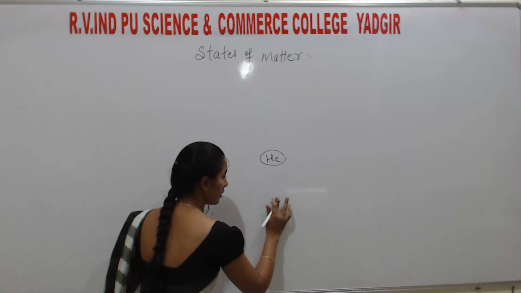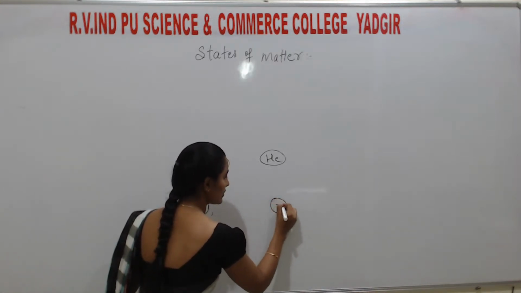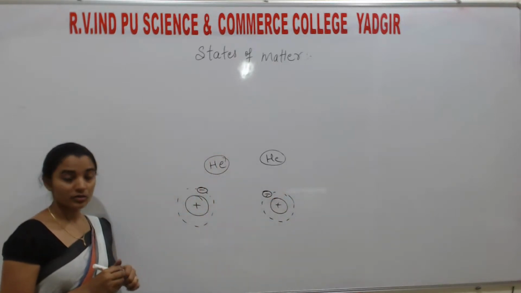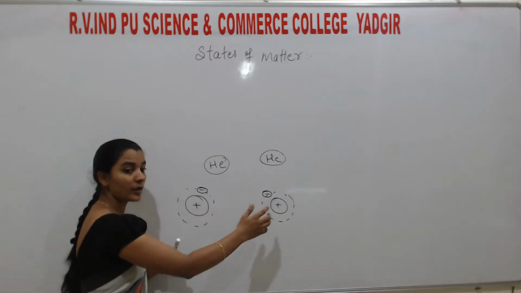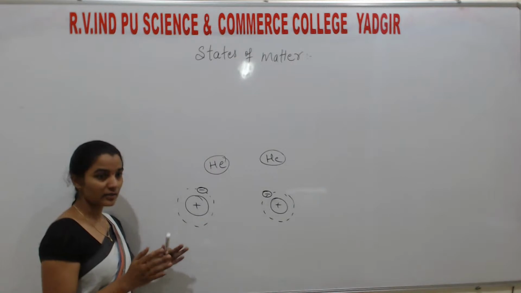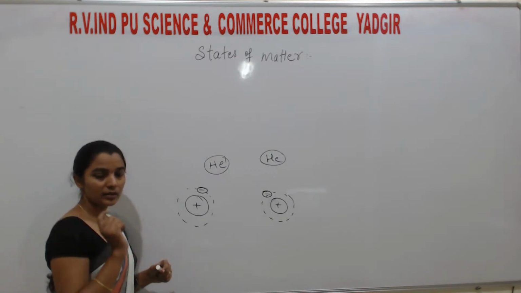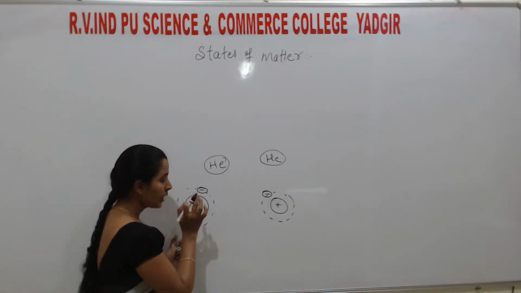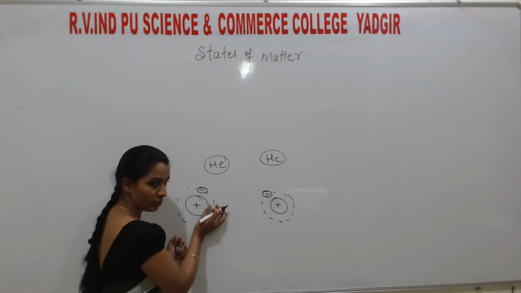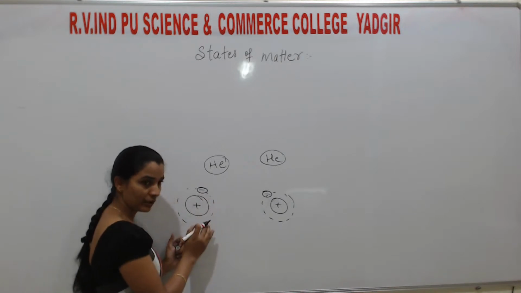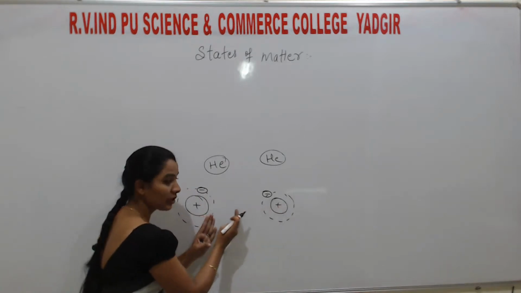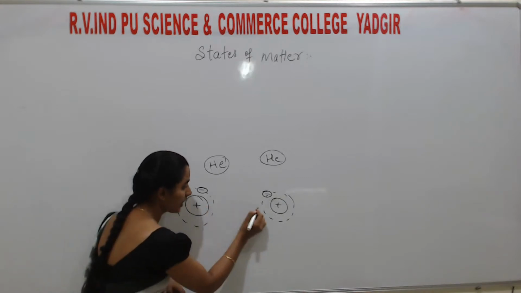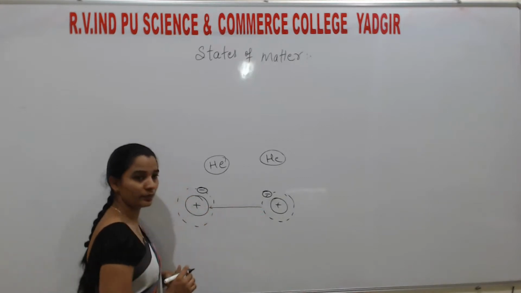So here another helium atom I take. Here also the nucleus is positive charge and the electrons are negative charge. So students, if these two atoms are neighboring to each other, because they are gases, they are not exactly adjacent, they are just placed neighbor to each other. Okay? So here the plus charge is the nucleus. It has an attractive force on the electron of the same atom, and at the same time when they come closer, understand, this nucleus also attracts the electron from the other atom.